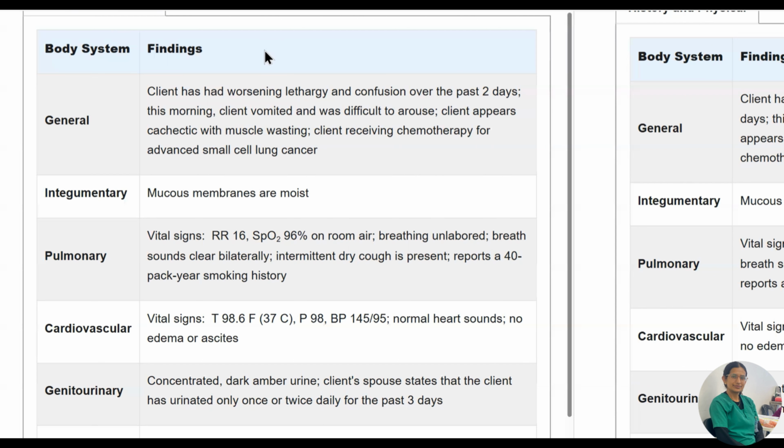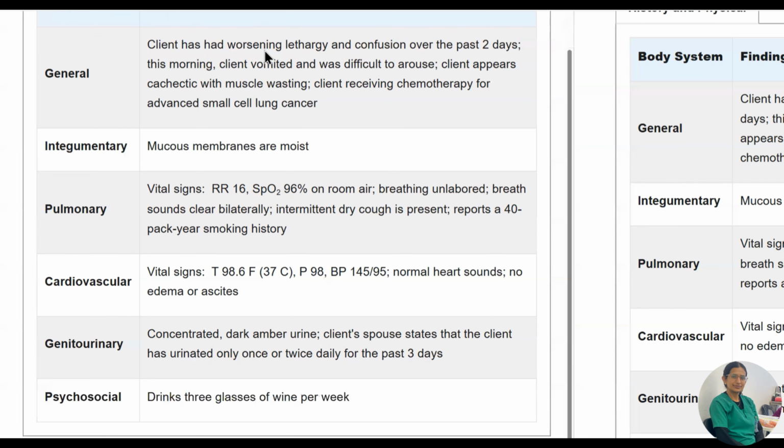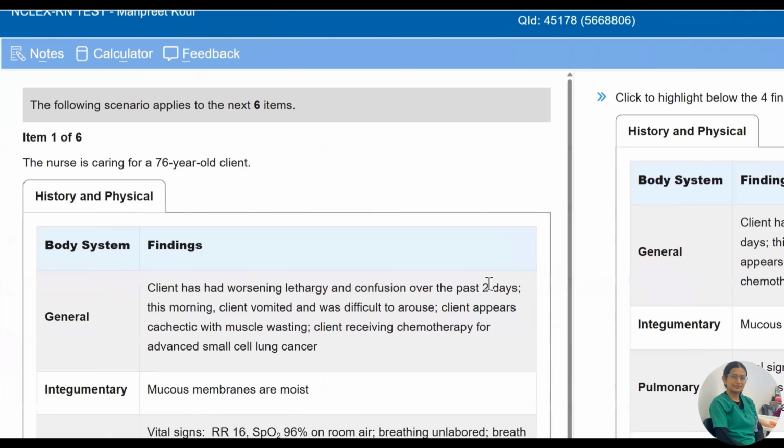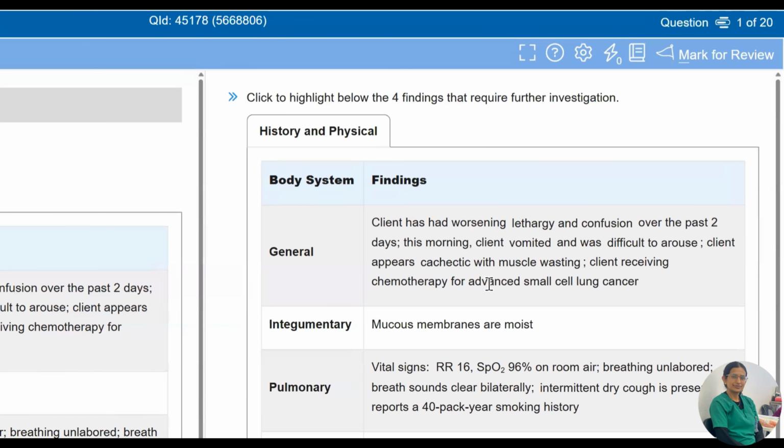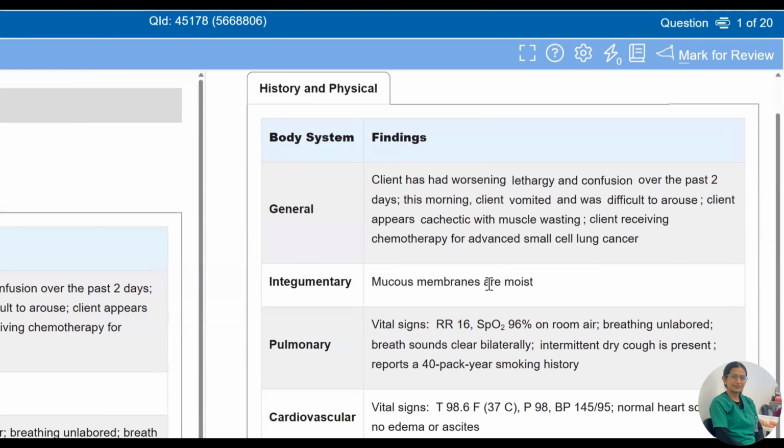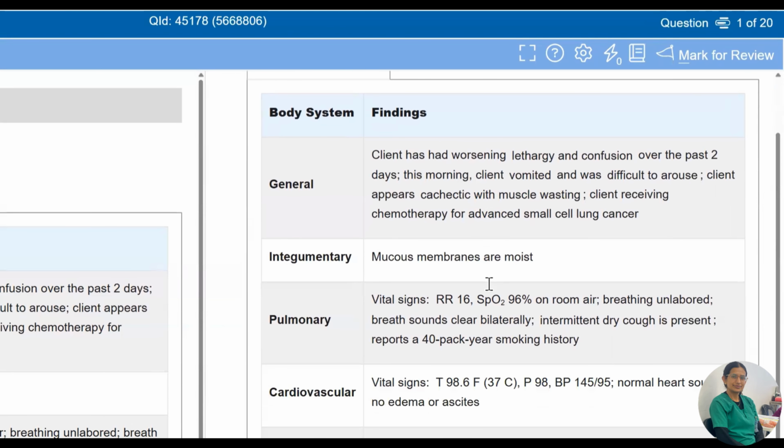So as you can read from the case study, the patient has some problems. In psychosocial, the patient drinks 3 glasses of wine per week. Now we are moving to the questions. Click to highlight below the four findings that require intervention immediately. So now we can read from the paragraph, the same as here.